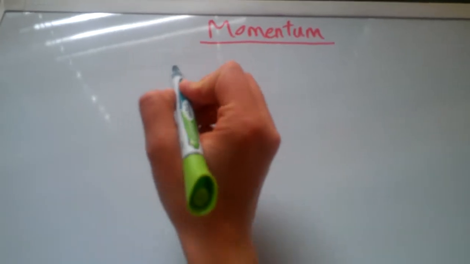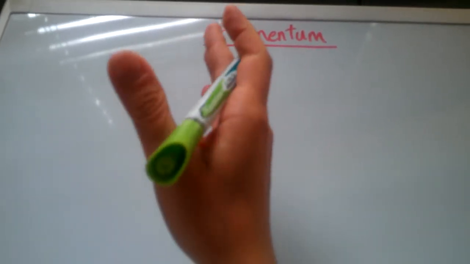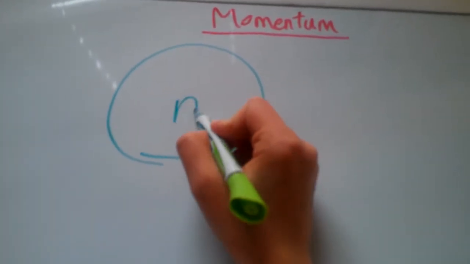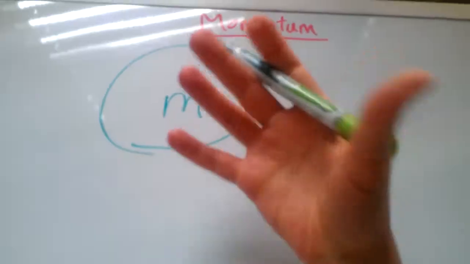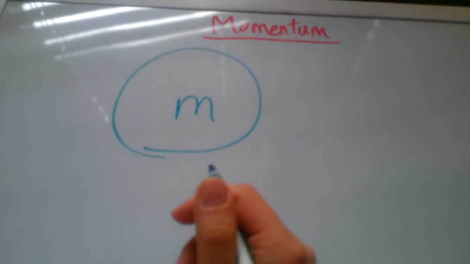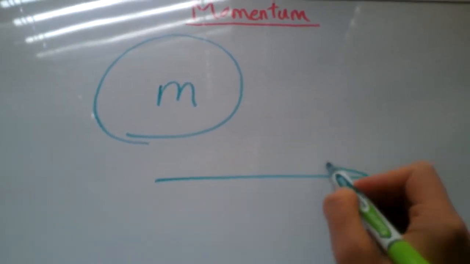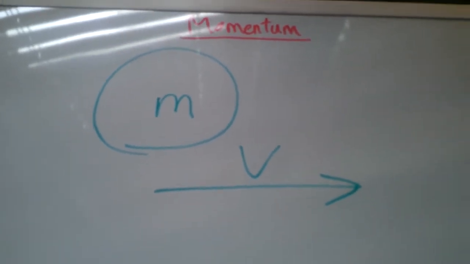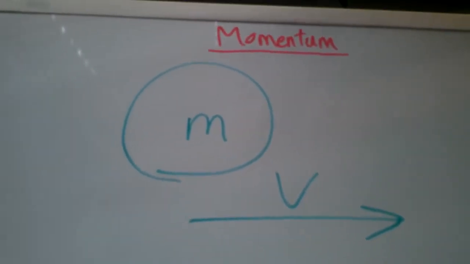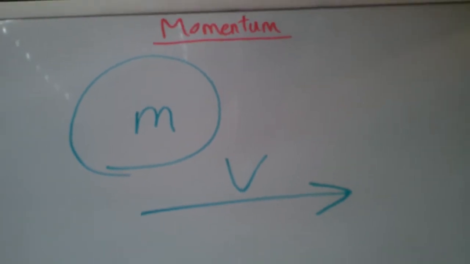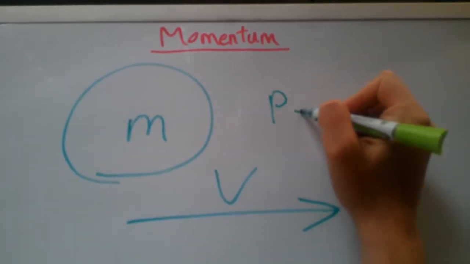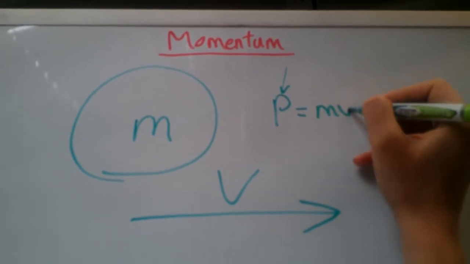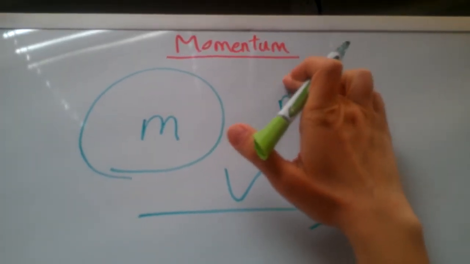So if something is hard to stop, it's either very big, very massive, or it has a very large velocity, so it's going very fast. That's why it's hard to stop it. Hence, we say that thing has momentum. Therefore, momentum, which is denoted by P, is mass times velocity.